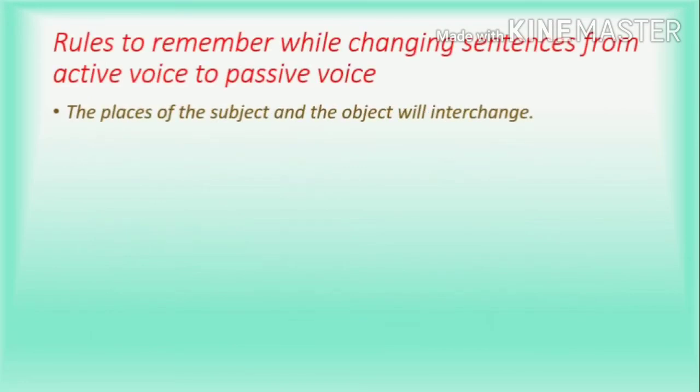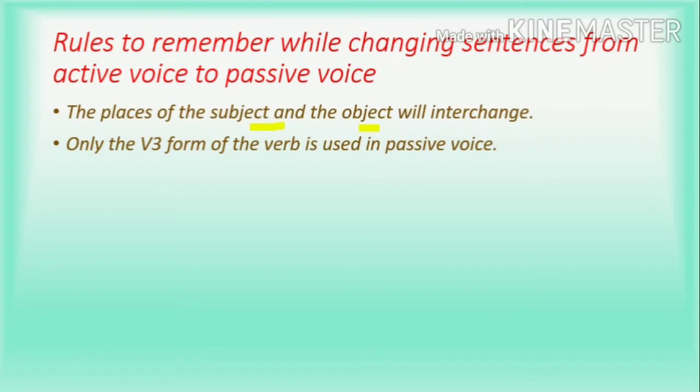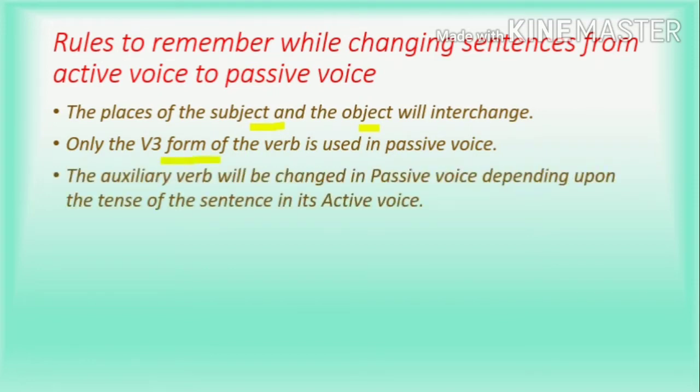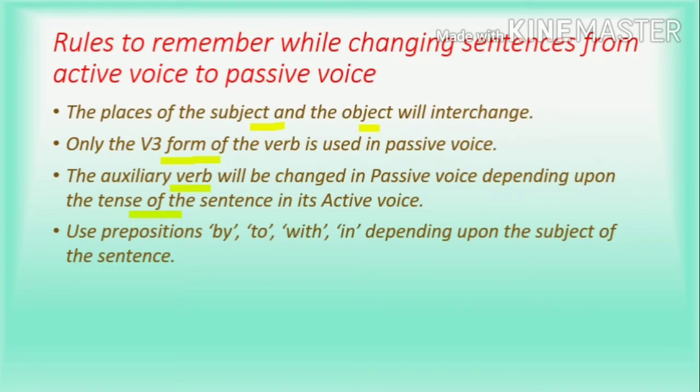Now, what are the rules you have to remember while changing sentences from active to passive voice? The subject and the object positions will interchange. We use only the past participle form of the verb in passive voice. The auxiliary verb or the helping verb will change depending upon the tense of the given sentence in active voice. We use prepositions like by, to, with, in depending upon the subject of the sentence.